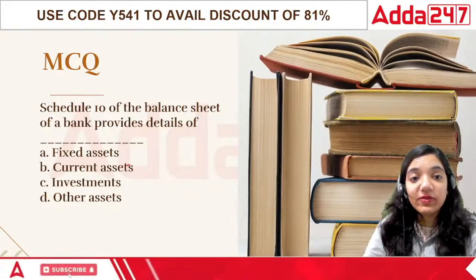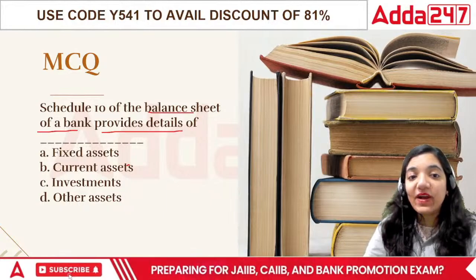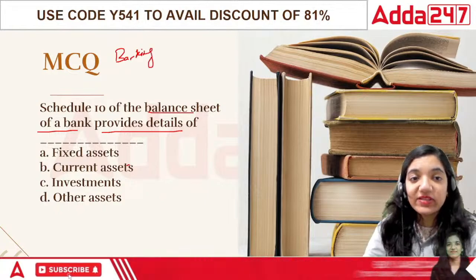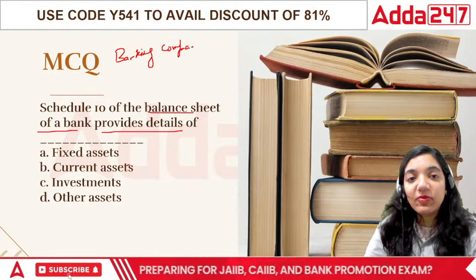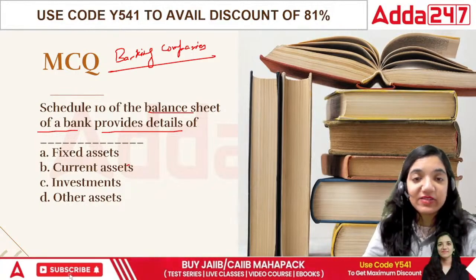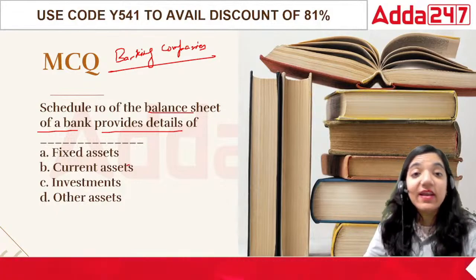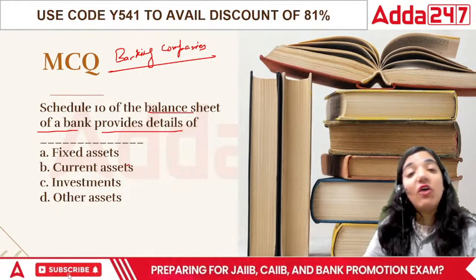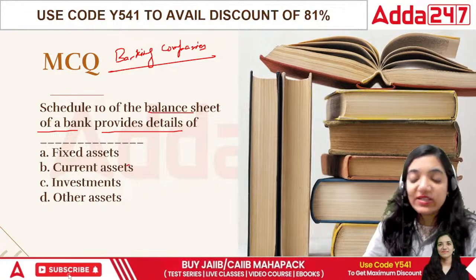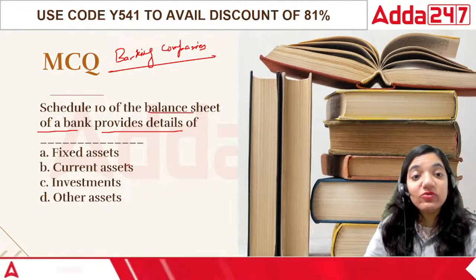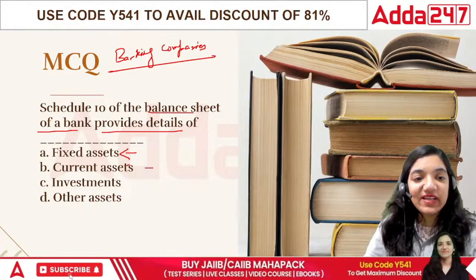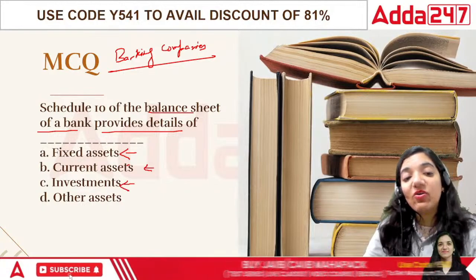Schedule 10 of the balance sheet of the bank provides details of. This question relates to banking companies exclusively, because there are two kinds of companies that we can talk about. One is the normal companies which are covered under the Companies Act 2013. Their format is given as per sections 128 and 129. When we talk about the balance sheet of a banking company, it's a little different from the ones we see in company accounts. So in this case, schedule 10 of the balance sheet of the bank would include fixed assets, current assets, investments, or other assets.